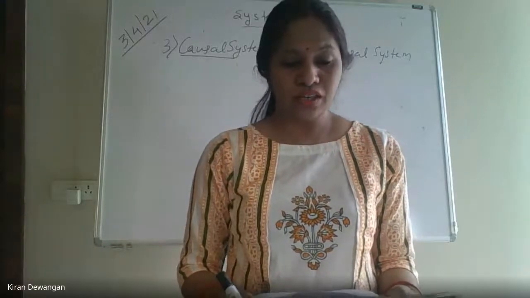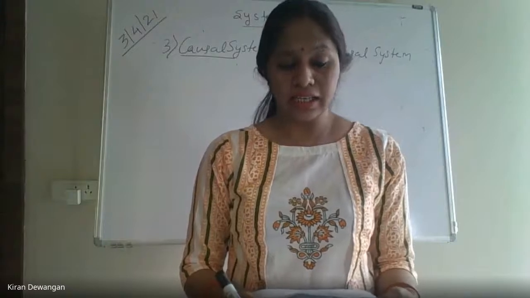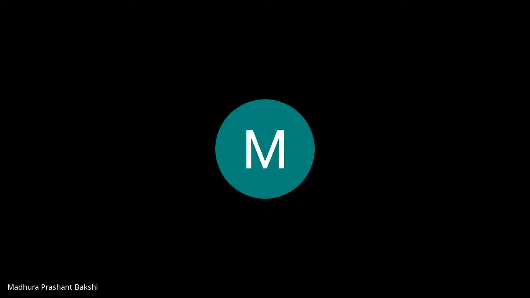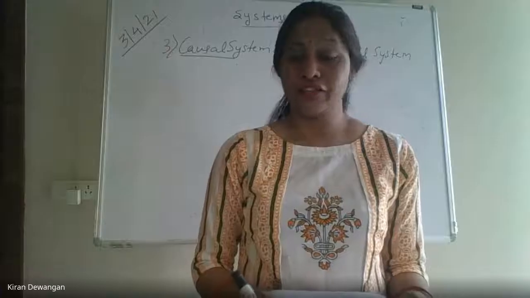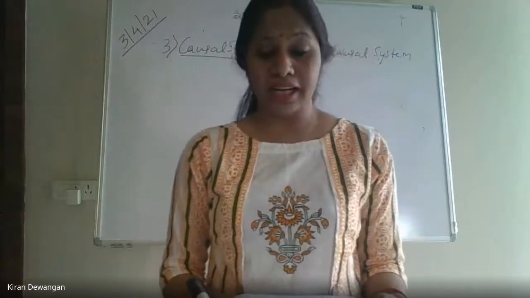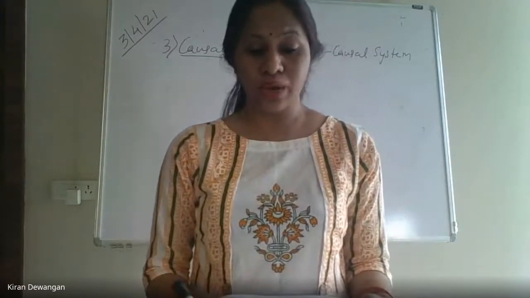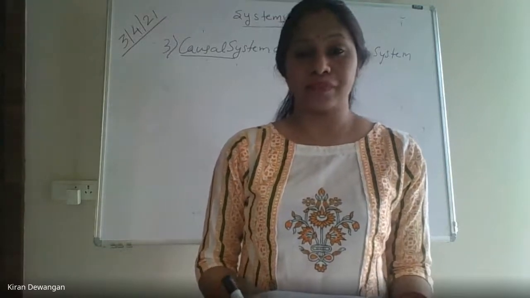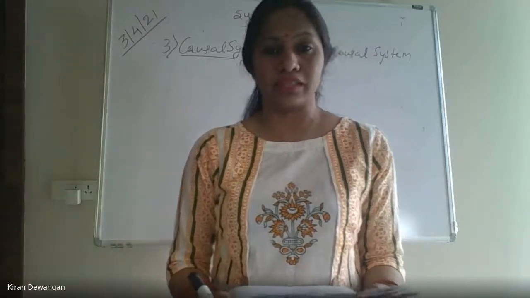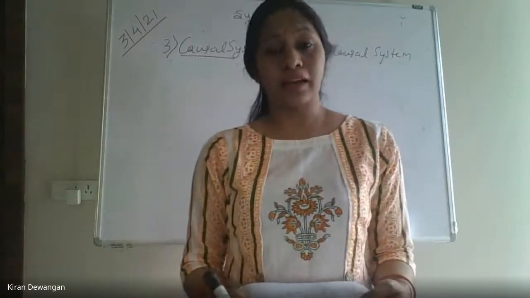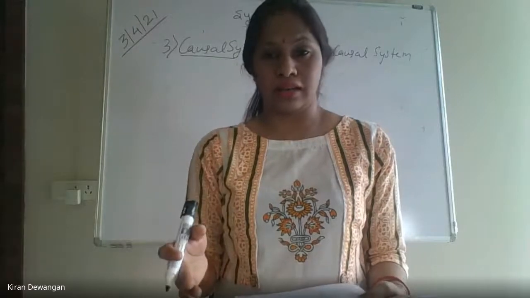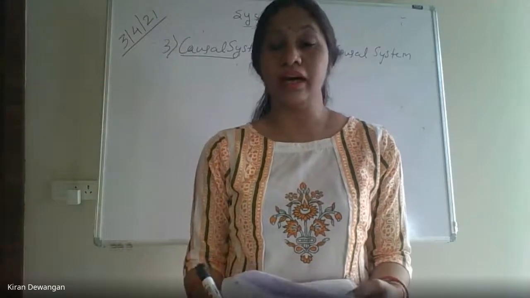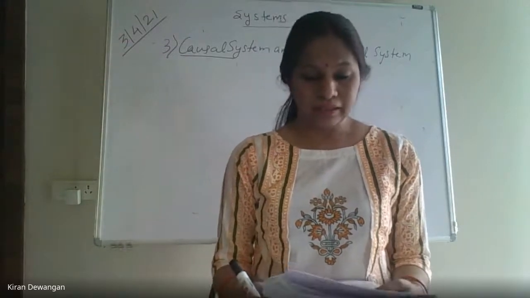y(t) equals d squared x(t) by dt squared plus 2 times x(t). Static? In the form of a differential equation, y(t) equals d squared x(t) by dt plus 2x(t). It will not be a static system. It will be a dynamic system. When a differential appears, what does that mean? It is going into the past again. So it cannot be a static system. It will be a dynamic system. Clear? Now the next one.